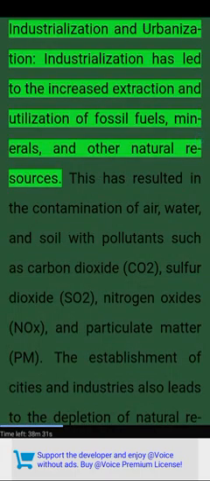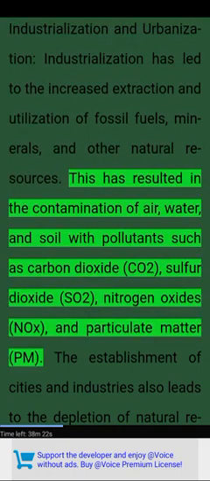Industrialization and urbanization. Industrialization has led to the increased extraction and utilization of fossil fuels, minerals, and other natural resources. This has resulted in the contamination of air, water, and soil with pollutants such as carbon dioxide (CO2), sulfur dioxide (SO2), nitrogen oxides (NOx), and particulate matter (PM).